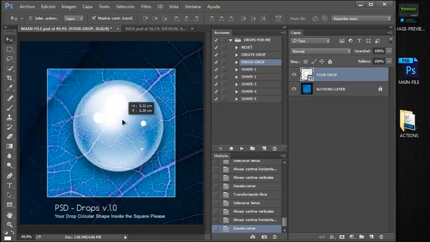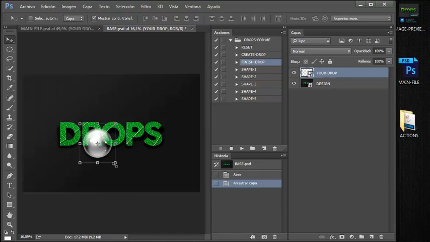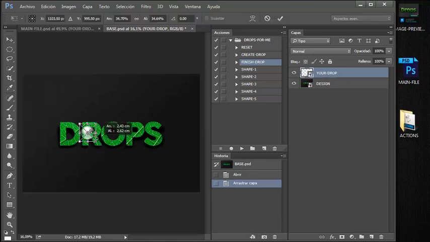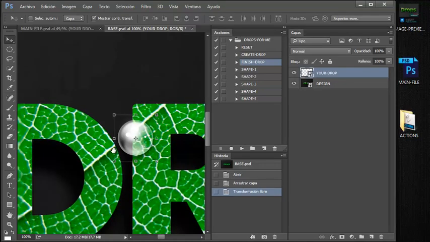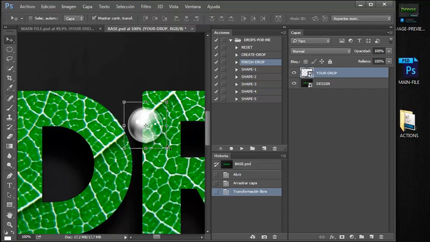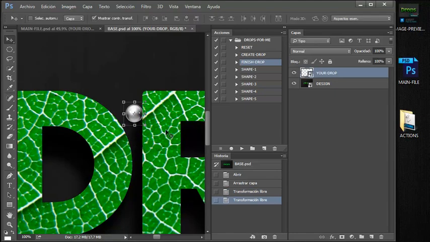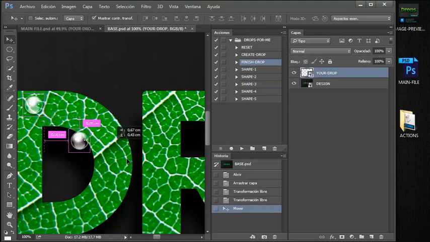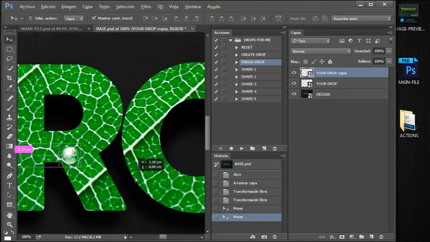After creating it, you can go to your design and place your drop there. You can click on resize and just put your drop in the place you want. For example, I'm going to put this one here, this one here, and maybe this one here.